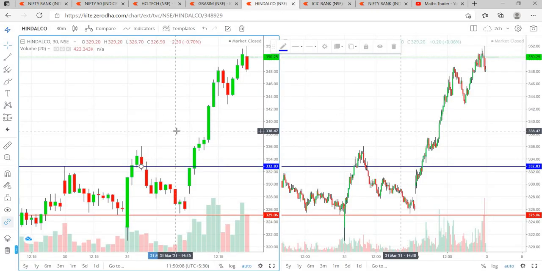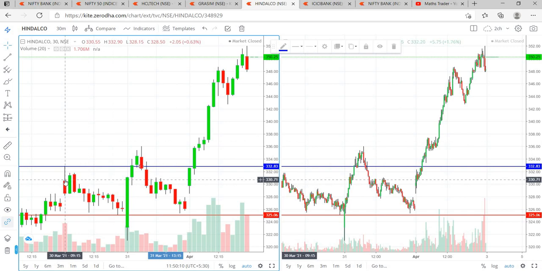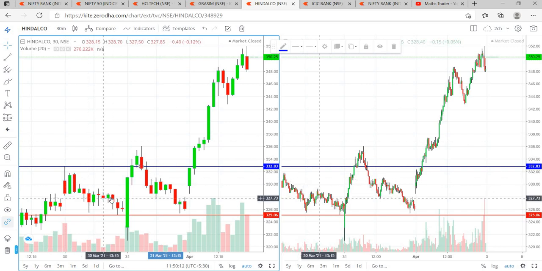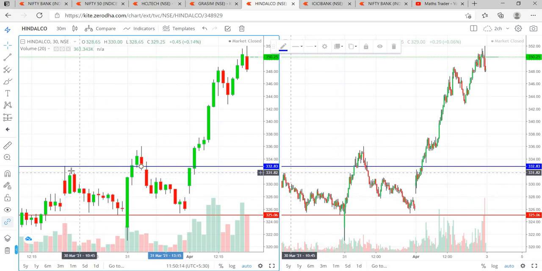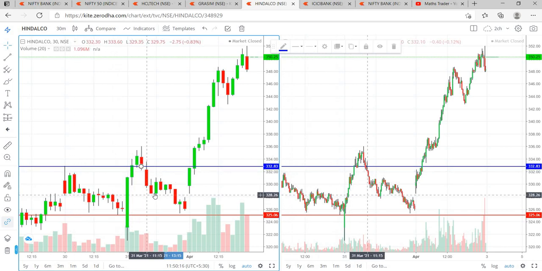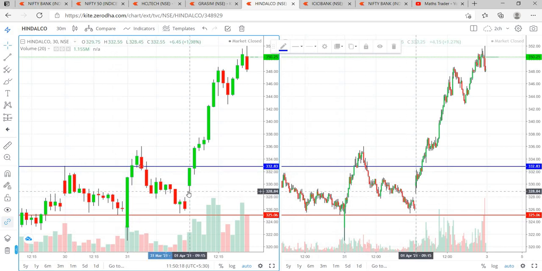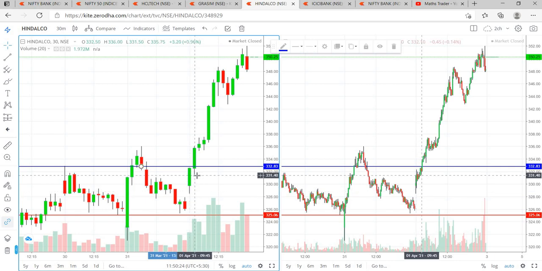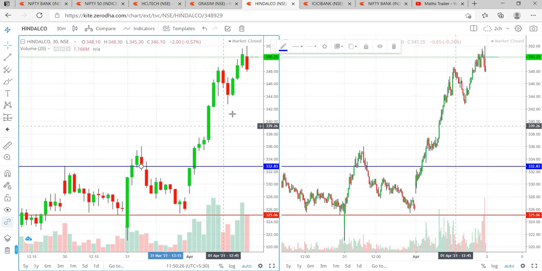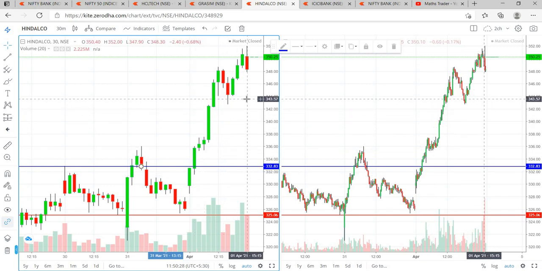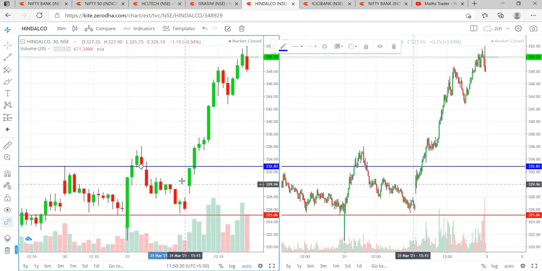Now I'm taking Hindalco. I'm marking the high of 30th March and the low of 30th March. On 1st April, what happened? I was waiting for the market to open. In the second candle itself, the resistance level of 332 has been broken. From that level, it went up to 352. This is the power of breakout.